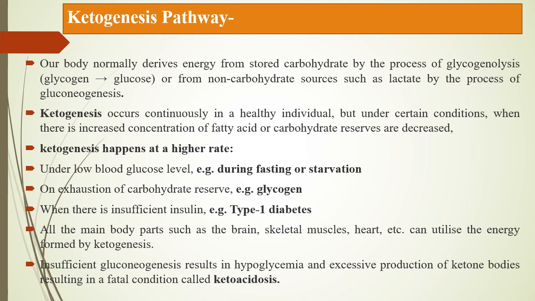starvation, when there is insufficient insulin, for example in type 1 diabetes, or on exhaustion of carbohydrate reserves like glycogen. Insufficient gluconeogenesis results in hypoglycemia and excessive production of ketone bodies, resulting in a fatal condition called ketoacidosis.